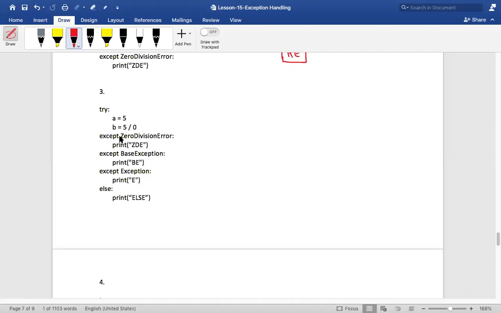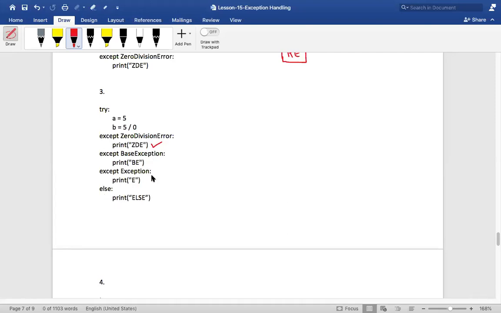Now can you tell me the output of this? Okay, it would be only ZDE. That's all. If there is an exception caught, then the else part will not get executed. Shall I proceed?